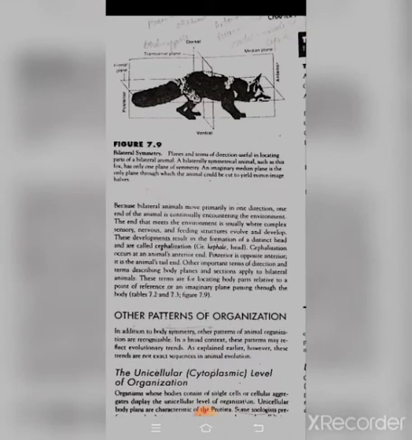A bilaterally symmetrical animal such as this fox has only one plane of symmetry. An imaginary median plane is the only plane through which the animal could be cut to yield mirror image halves. Here is the anterior end and the posterior end, and the lower is the ventral side and the upper side is the dorsal side. Now the median plane, the transverse plane, and the frontal plane.